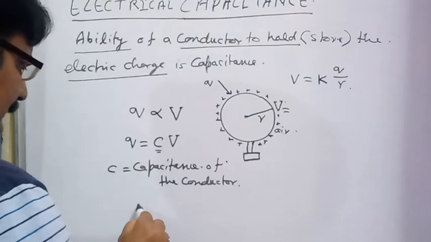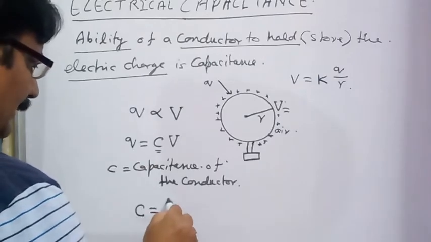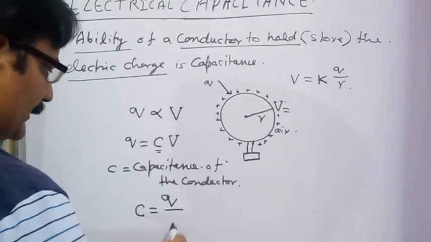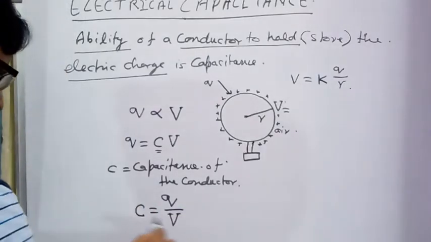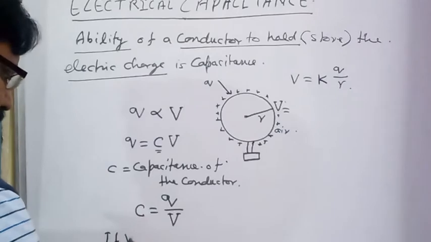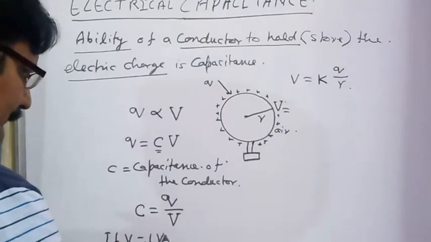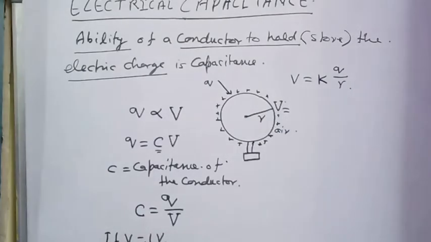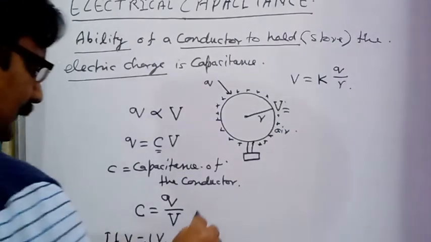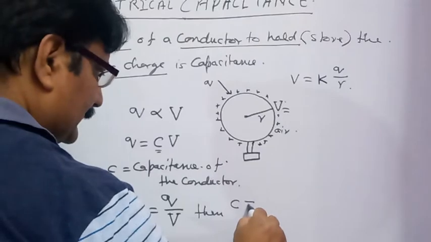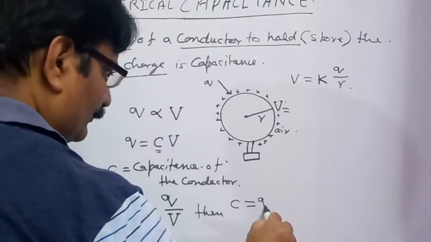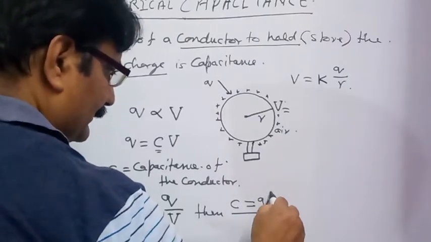If we solve this, C is going to be the amount of charge given to the conductor Q divided by V. If we write V is equal to 1 volt, or V is equal to unity, in that condition capacitance of the conductor C is numerically equal to the amount of charge Q.